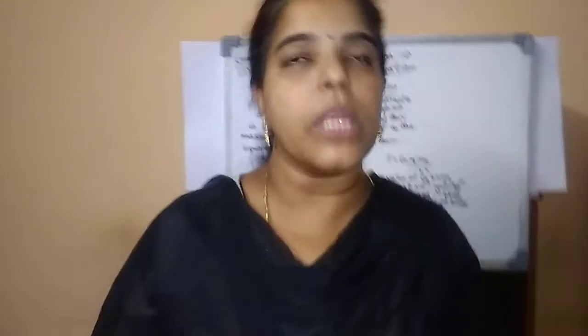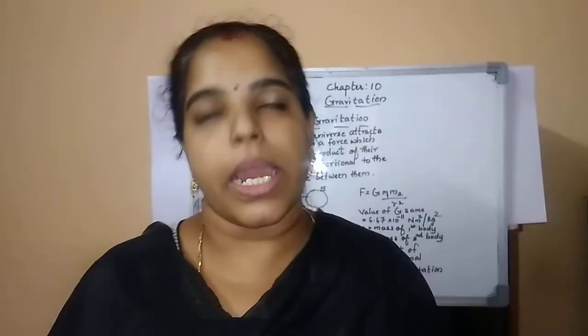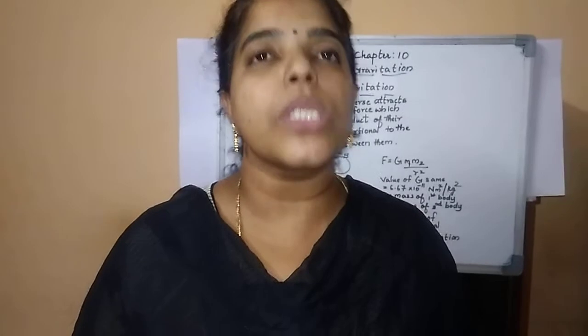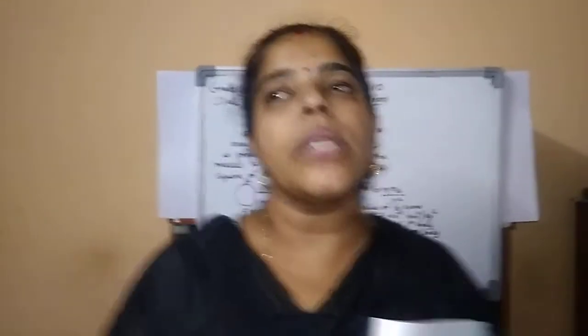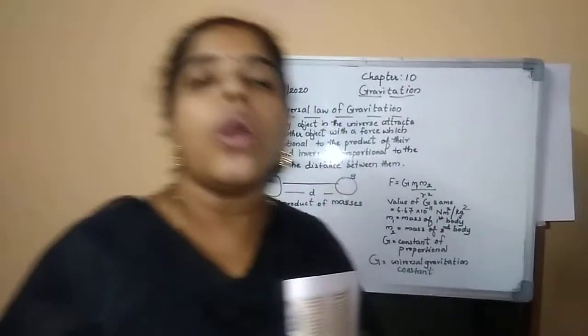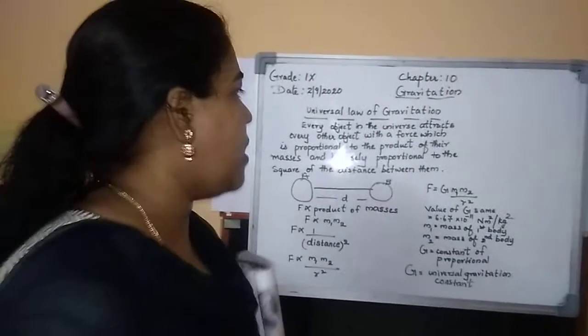He concluded that all the objects in the universe are attracting each other, and that force of attraction is called gravitational force. Then he came to the concept of the universal law of gravitation.